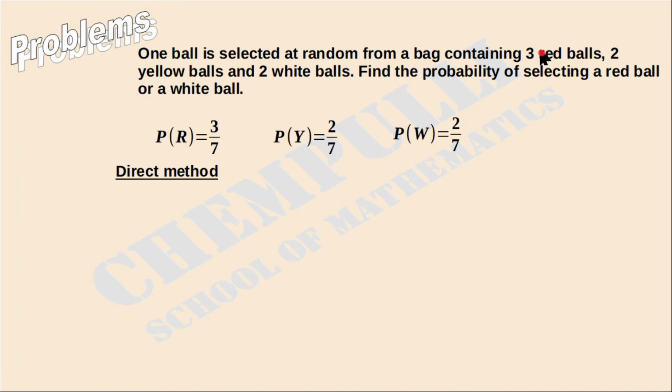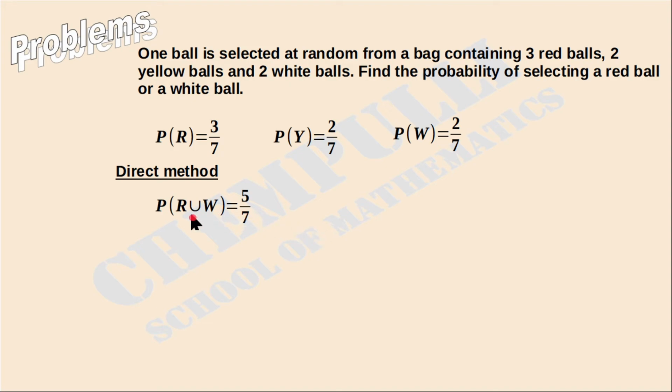How many outcomes are there? That means if we get a red ball or if we get the white ball, any one ball is okay. How many outcomes are favorable to red or white? Total how many outcomes are there? 5 outcomes are favorable to this part. That is 5 over the total number of outcomes, 7.